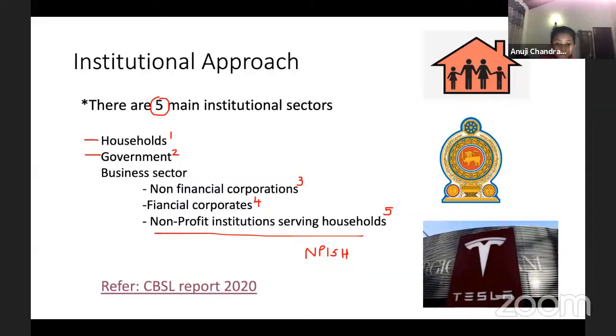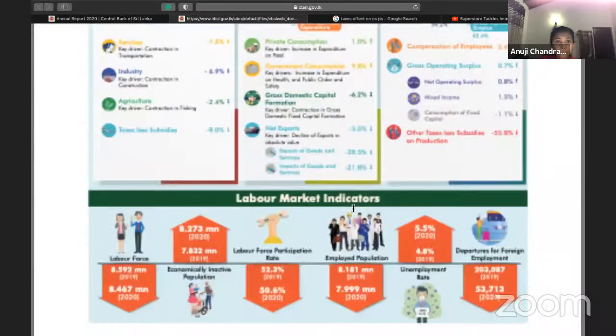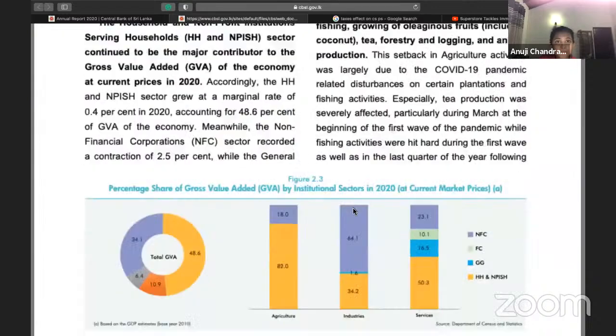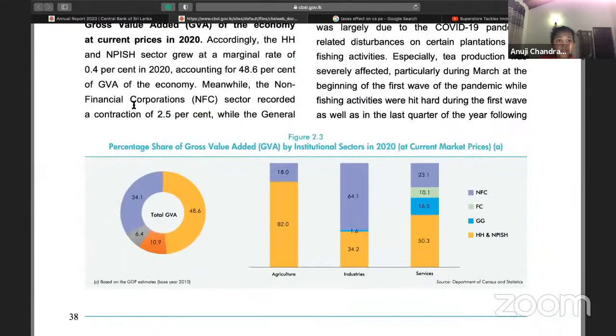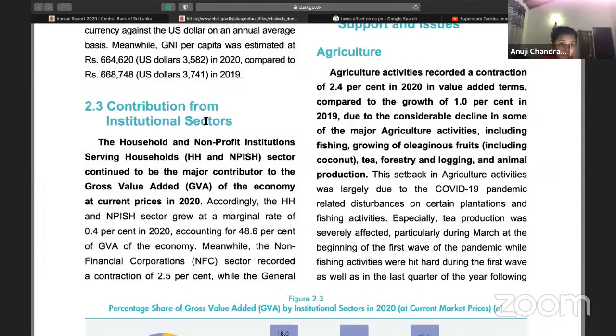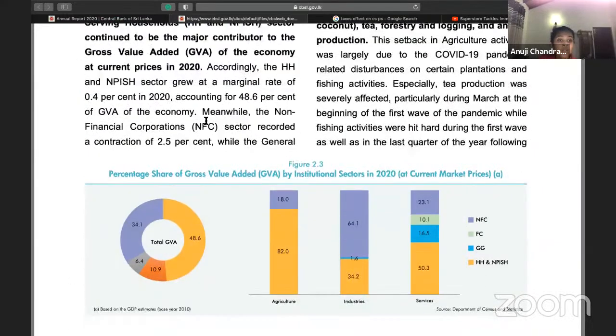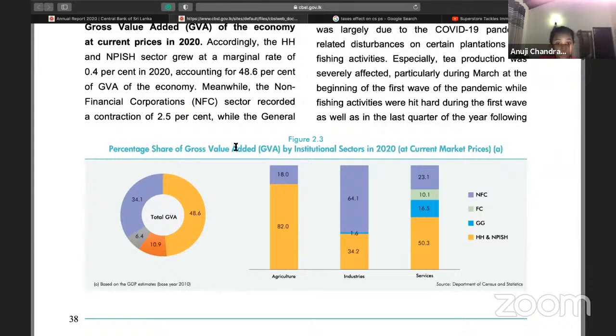So I'll again show the CBSL report for practical knowledge. When we talk about this one, you can see this is the contribution from institutional sectors, the percentage share of gross value added by each institutional sector. Out of the GVA, you can see 1, 2, 3, 4, and 5.